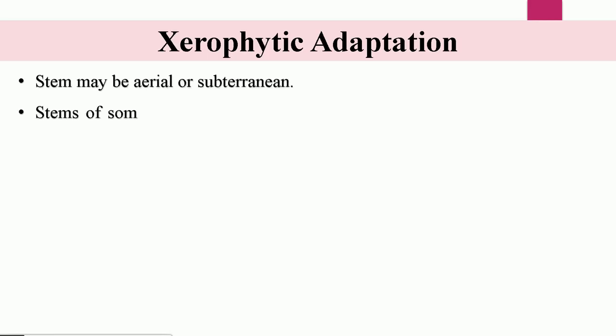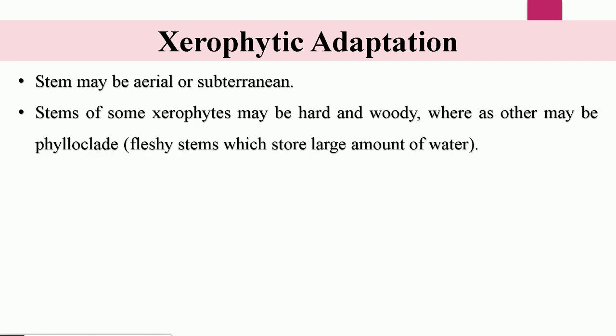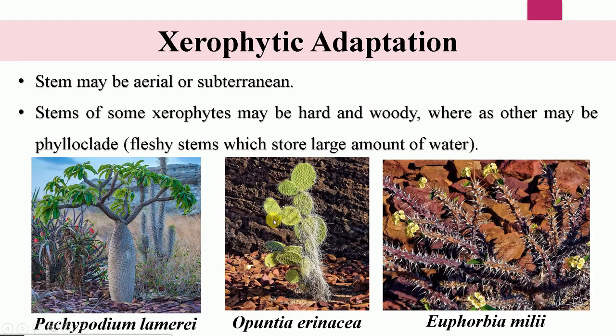The stem of the xerophytes may be aerial or subterranean, and the stem of some xerophytes may be hard and woody, whereas others may be phylloclade. Phylloclade means these fleshy stems which store a large amount of water. The stem of the xerophytes also serves for the storage of water. In the case of Pachypodium lemuri, you can see these stems also serve as the water storage organ. But in the case of Euphorbia milli, it is very hard and woody, and it is full of thorns.